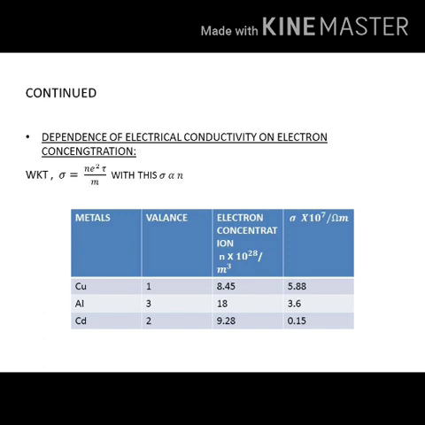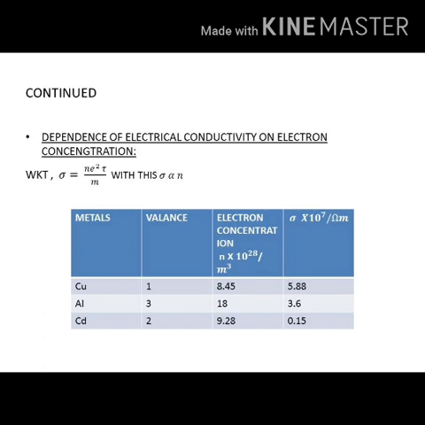So why is this happening? This is not able to be answered properly. Similarly, for aluminium and cadmium, aluminium is again 18 electron concentration, and in cadmium each atom gives rise to 2 electrons for conduction, its electron concentration is 9.28 and its electrical conductivity is 0.15 × 10⁷.